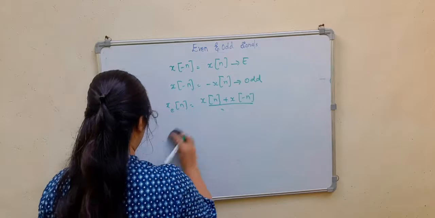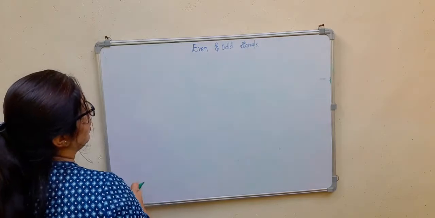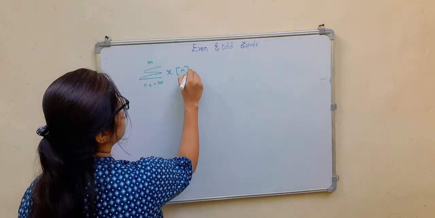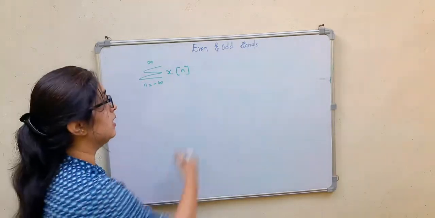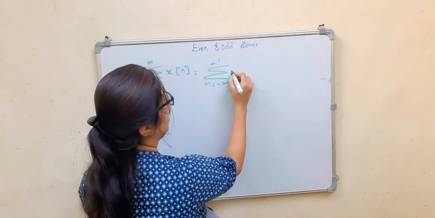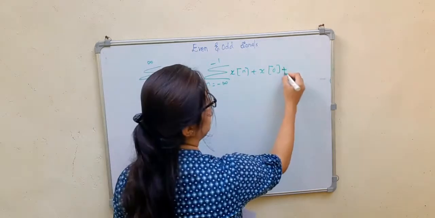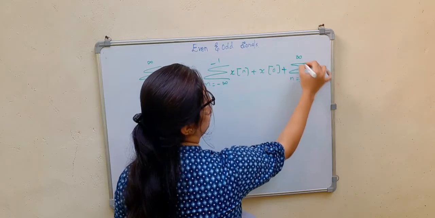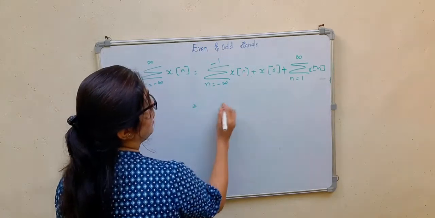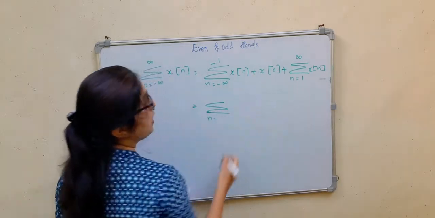Next, we will consider a summation here: summation of n from minus infinity to infinity of x of n. Suppose this x of n is an odd signal. Now I can break this: n from minus infinity to minus 1 of x of n, plus x of 0 taken outside, then n from 1 to infinity of x of n. Here I can change minus n to n.